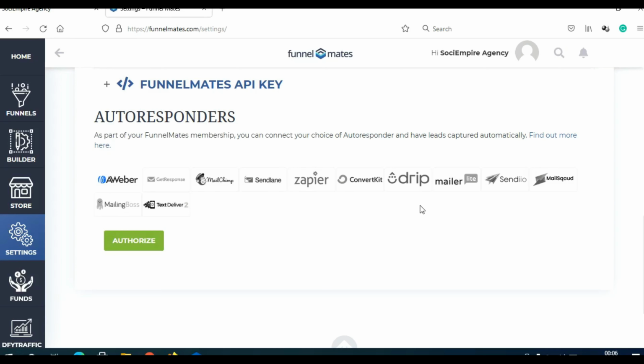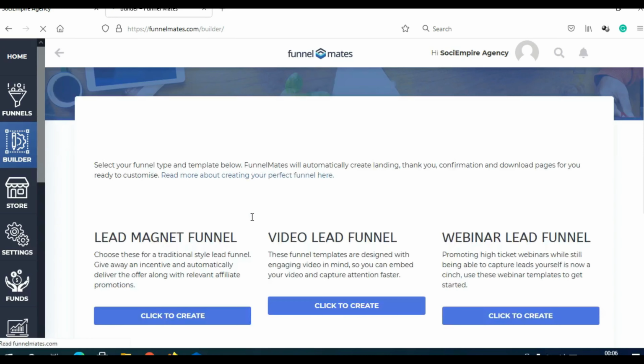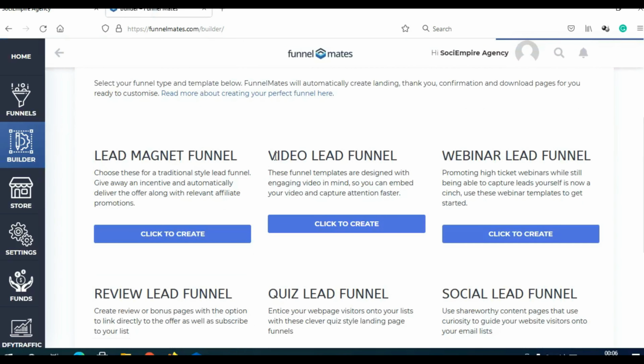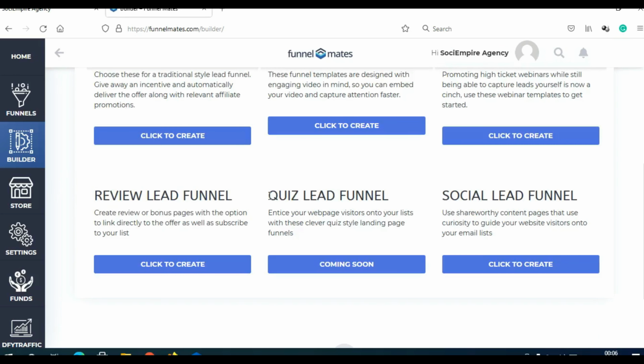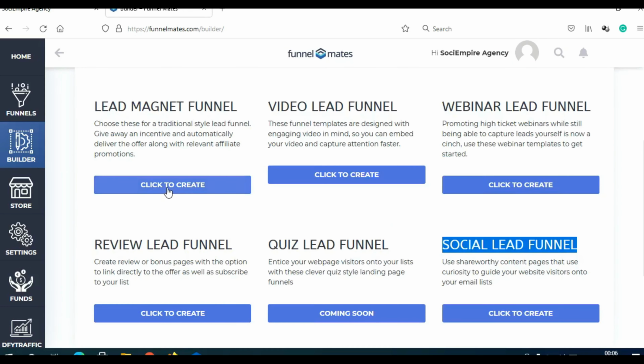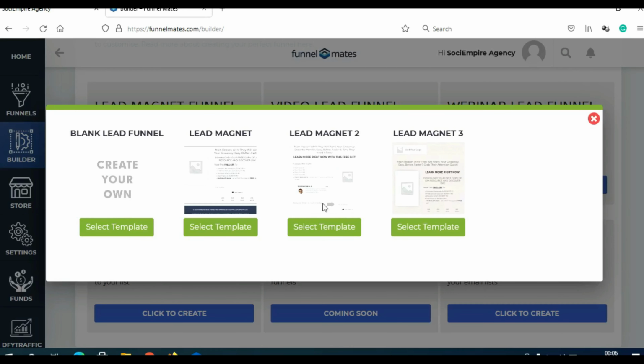Now, after you set up everything, you need to make your funnels. So you can simply click here on Builder, and you can build your own custom funnels. Here you can see lead magnet funnel, video funnel, webinar funnel, review funnel, and quiz funnel, which is still not working. It's coming soon. Then social lead funnel, and just click here on Create. And you can create your funnel. As you can see here, you can click on select template and make your funnel.